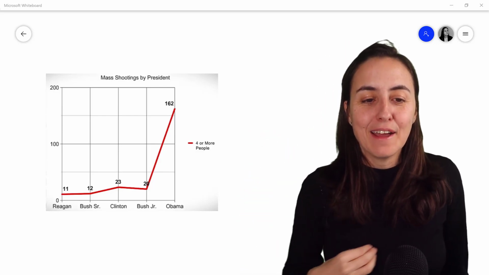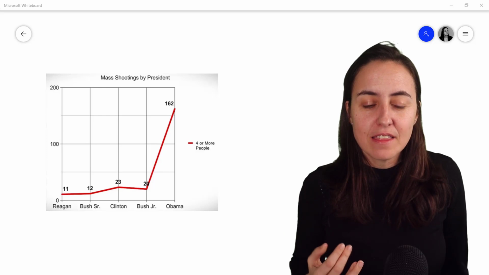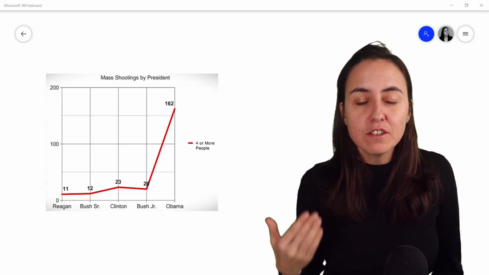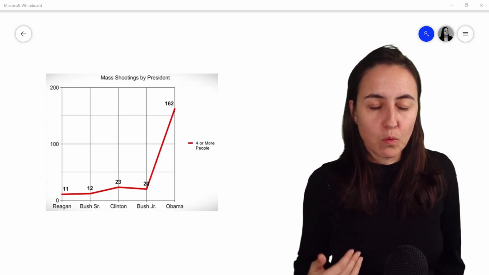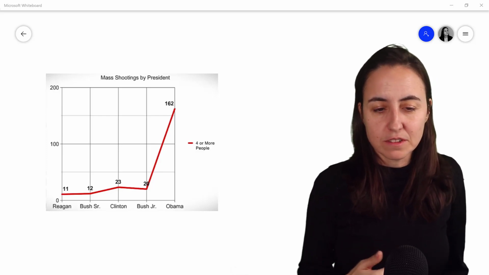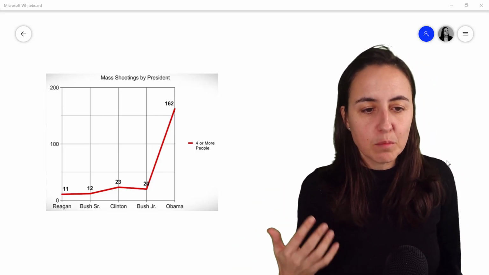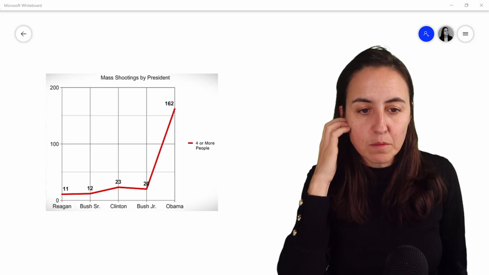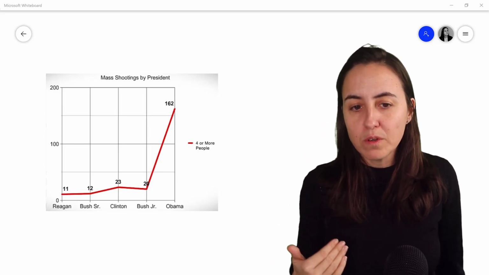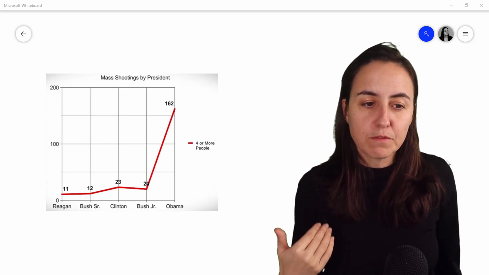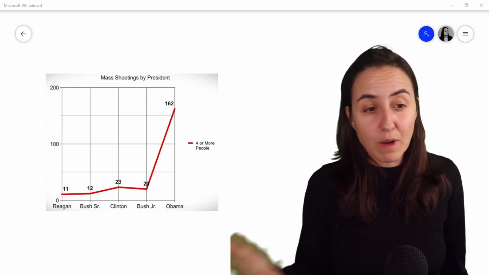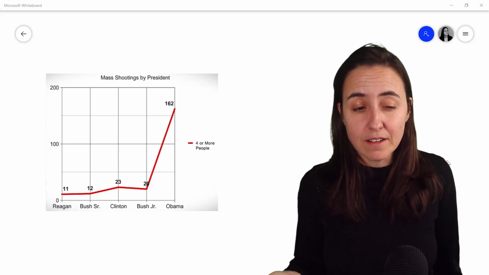So this is the thing. For President Obama, the definition of mass shooting included domestic murders, while it didn't include it on the other ones. They have an example here. They said, for example, one entry under President Obama lists Irvin Lupo. And Lupo killed his wife and kids in 2009.